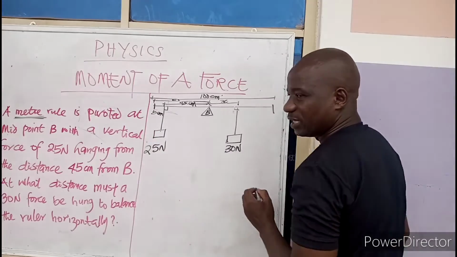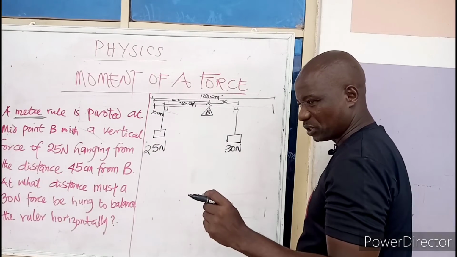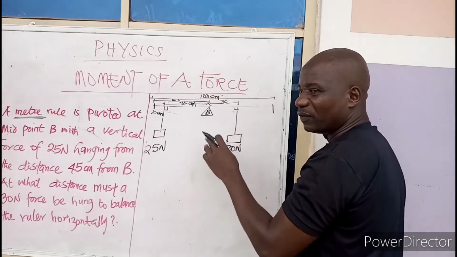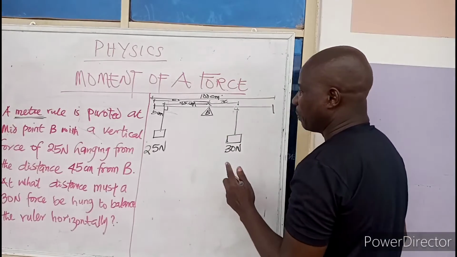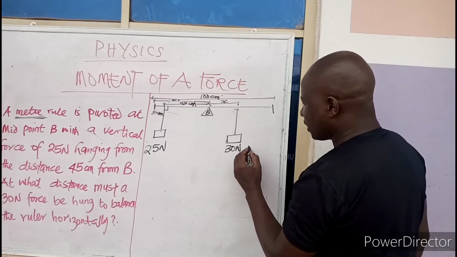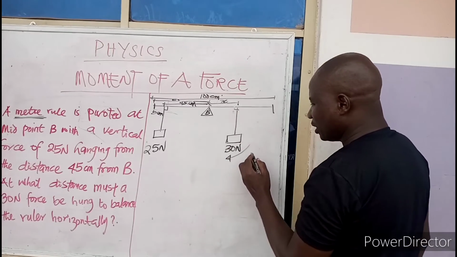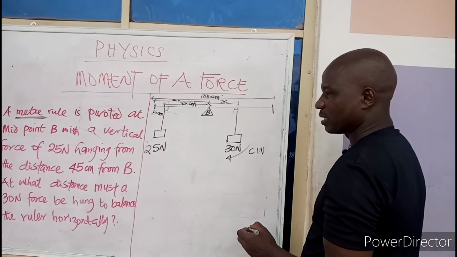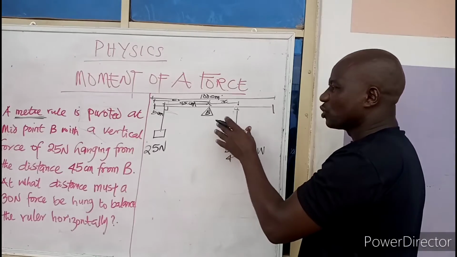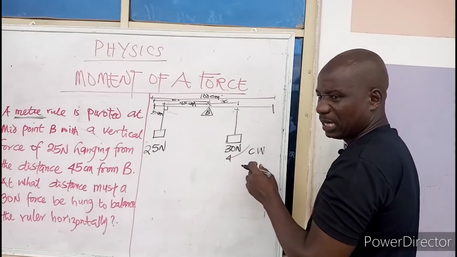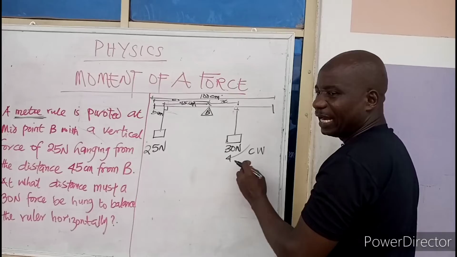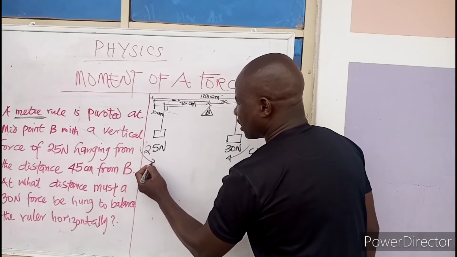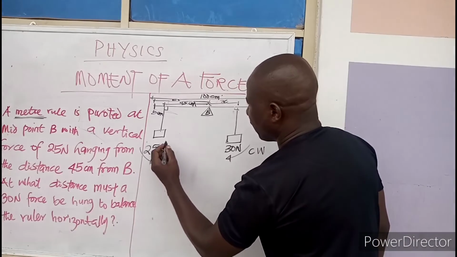This is my perpendicular distance, because the moment of a force is the product of force and the perpendicular distance from the line of action of the force to where the body is placed. So we have this. Class, what is this one? Of course, this is our clockwise. I'm not going to say the sum because I have only one weight. Now this one is going to be our anti-clockwise.